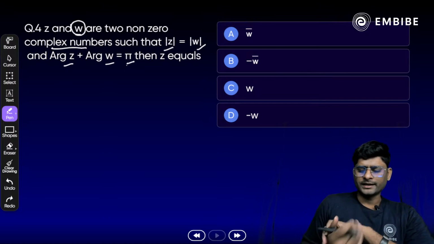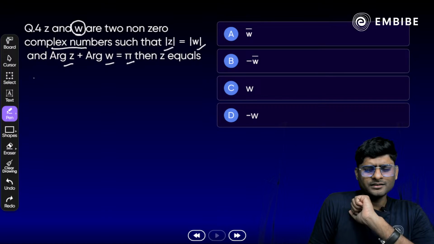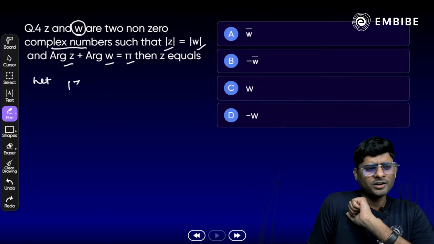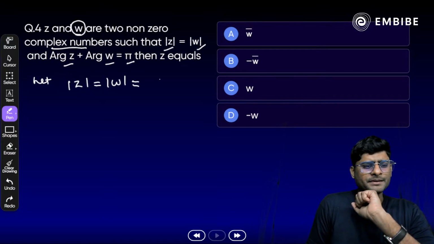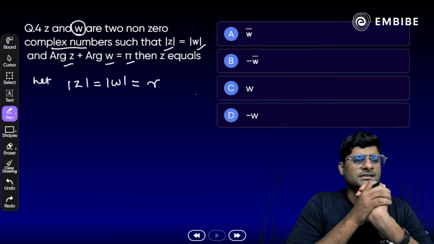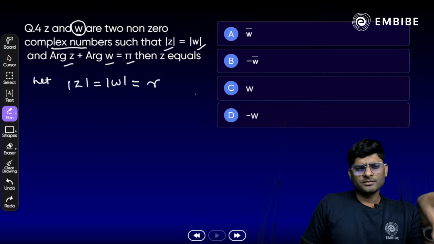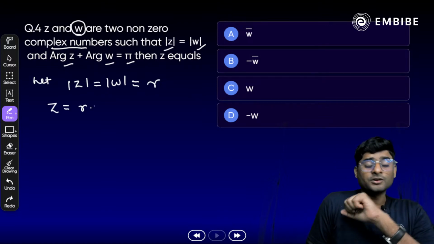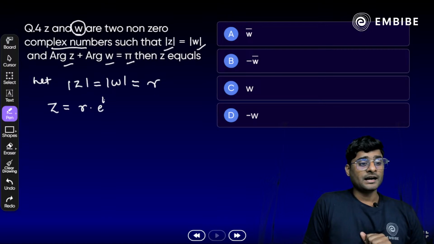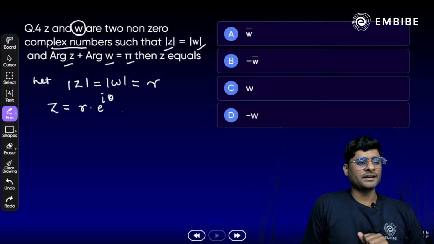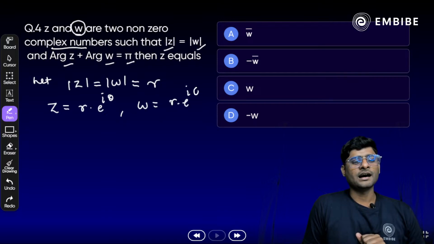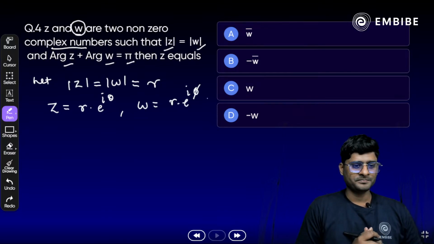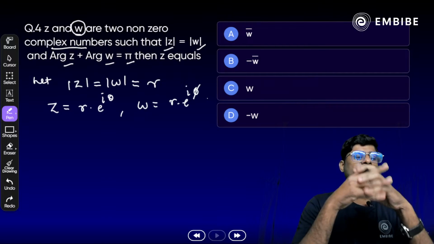Okay, let me do that. We know that mod of z and mod of omega are both equal, so we simply take some value r here. Now, in complex form, if we take z in polar form, z is r times e raised to power i theta, as well as omega is equal to r times e raised to power i phi. Correct? Exactly.